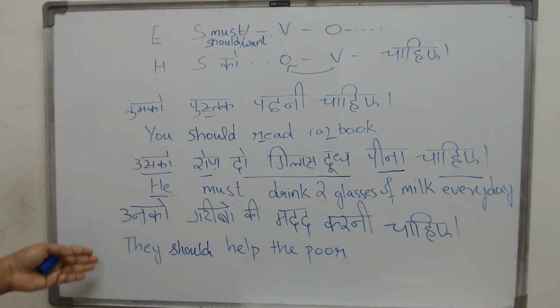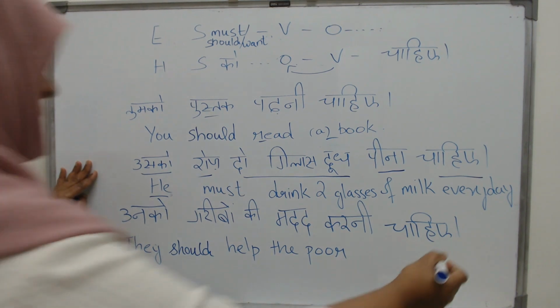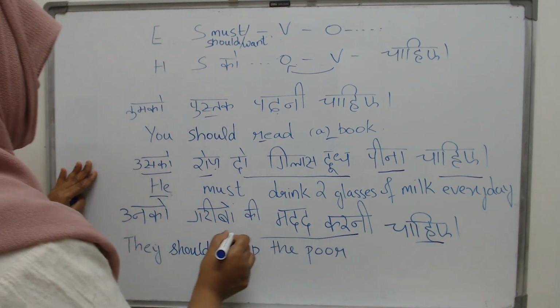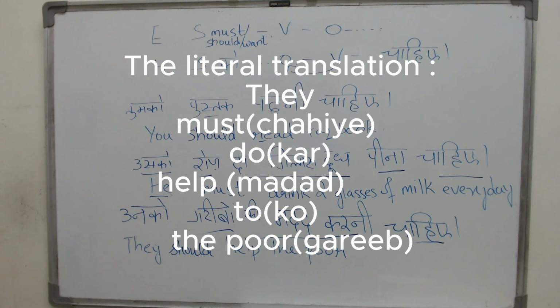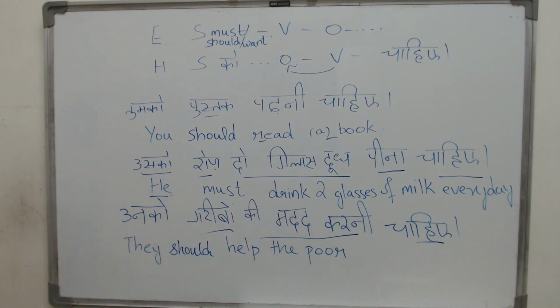Now look at the last sentence. उनको गरीबों की मदद करनी चाहिए. As usual, start with your subject. They should help the poor. Why is it karni? Because help is what? It is female. Now, why is help female?